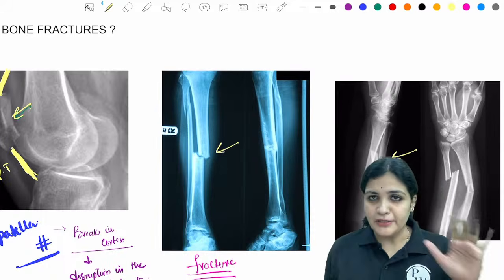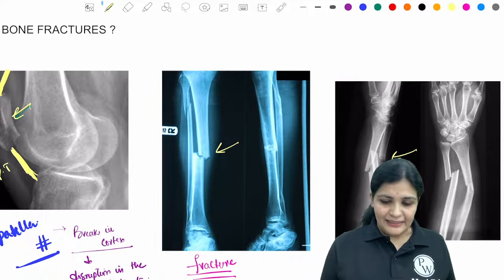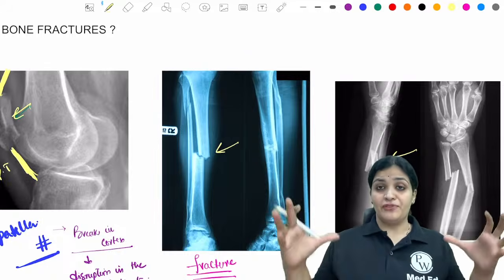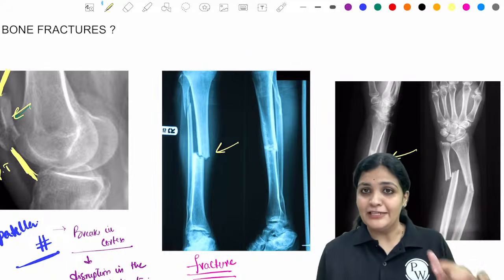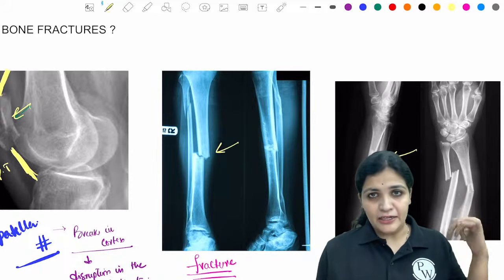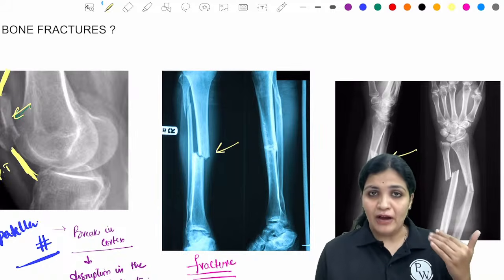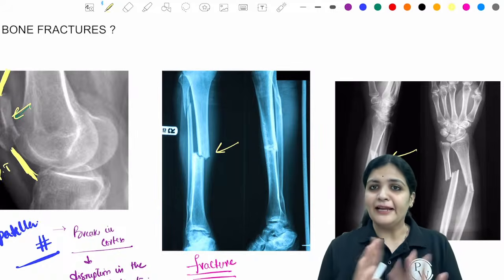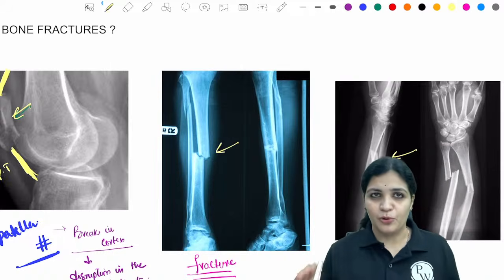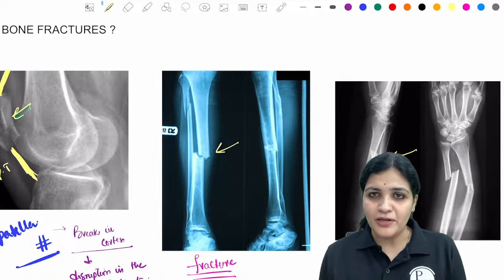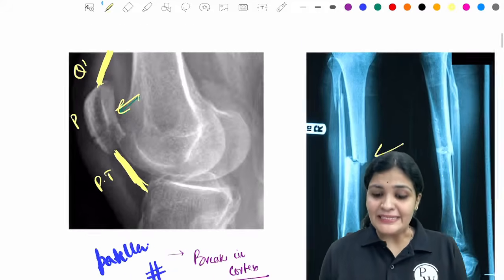So now imagine that you're on a call, emergency duty, you're in the casualty, and these are the x-rays of patients of a single family. They have come to your casualty, and you're going to update your seniors or your professors, whomever it may be. So how do you communicate with them, thinking that there is no WhatsApp? Nowadays WhatsApp has made it very easy to send photos wherever you want, but there is no WhatsApp. You're in a remote area. So how are you going to describe these fractures?